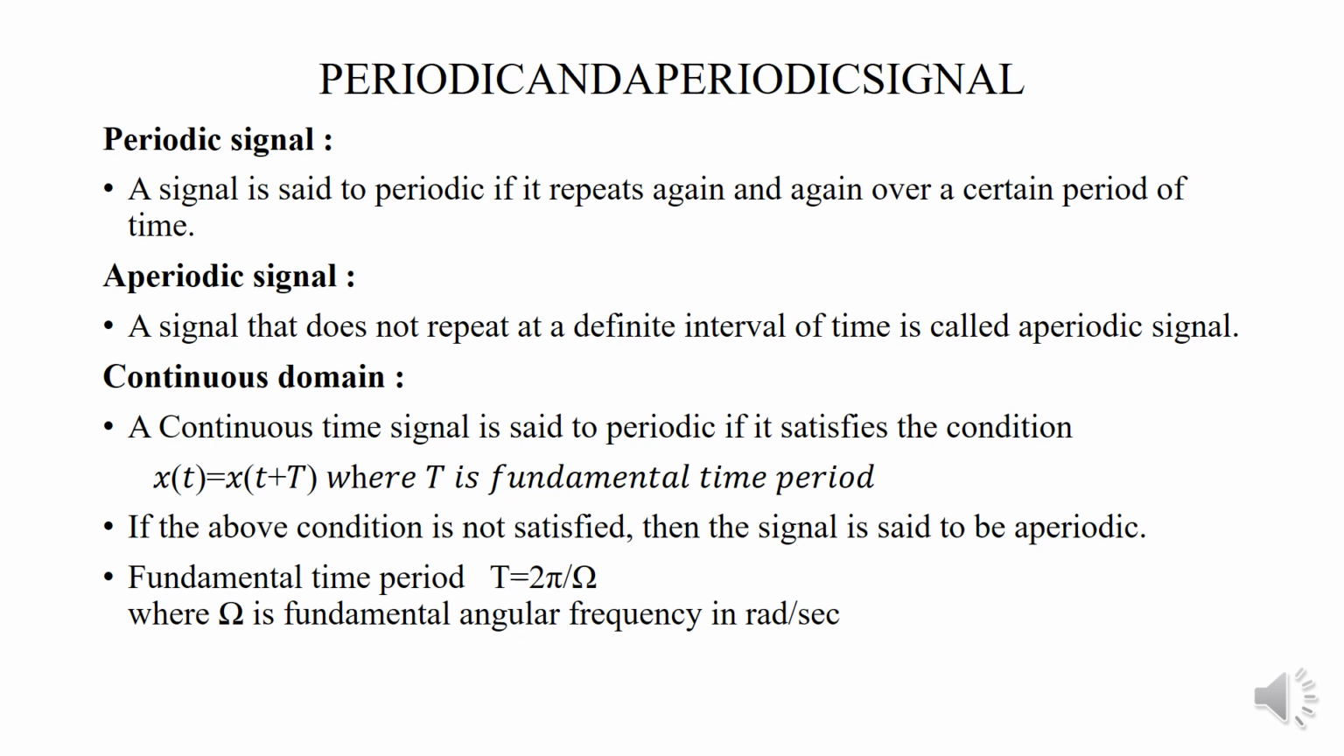In continuous domain, a continuous time signal is said to be periodic if it satisfies the condition x of t equal to x of t plus capital T, where capital T is the fundamental time period. If the above condition is not satisfied, then the signal is said to be aperiodic. The fundamental time period capital T equal to 2 pi by omega, where omega is the fundamental angular frequency in radian per second.